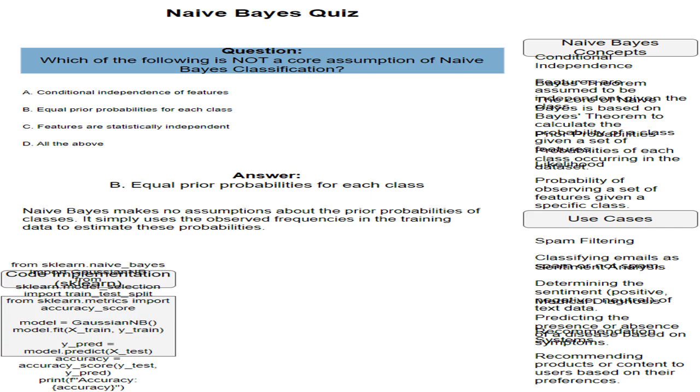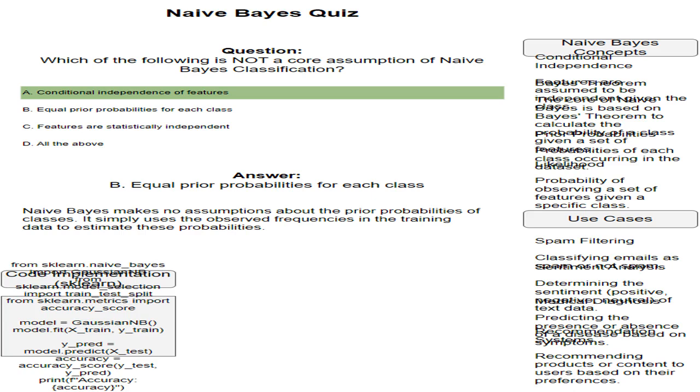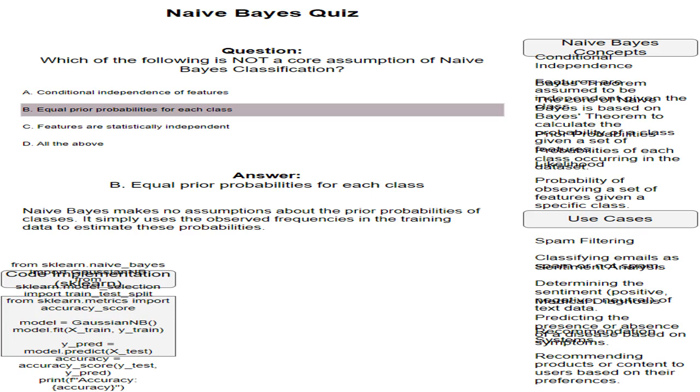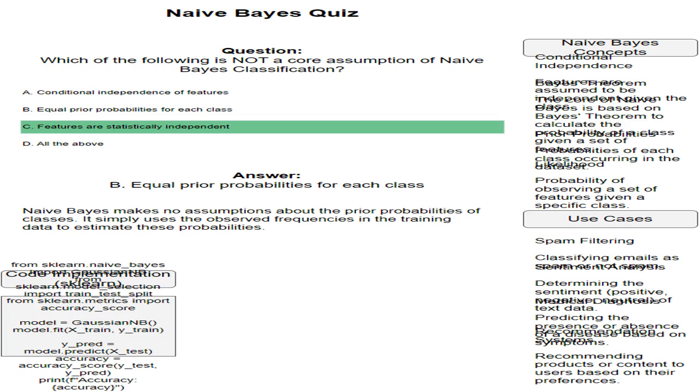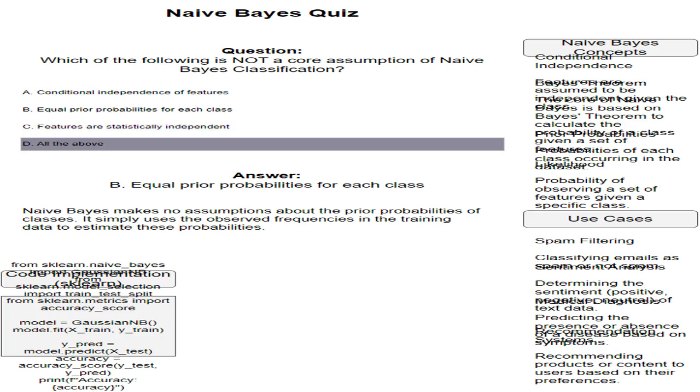Which of the following is not a core assumption of naive Bayes classification? A. Conditional independence of features. B. Equal prior probabilities for each class. C. Features are statistically independent. D. All the above.